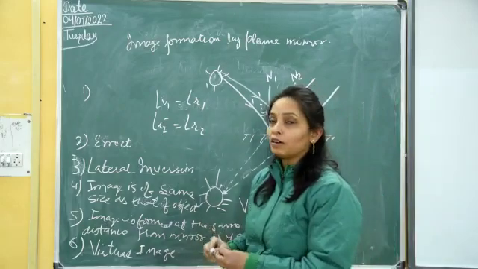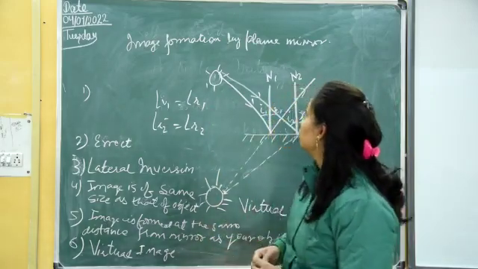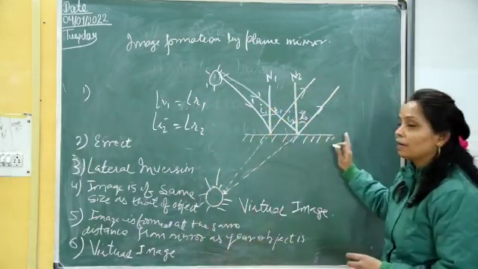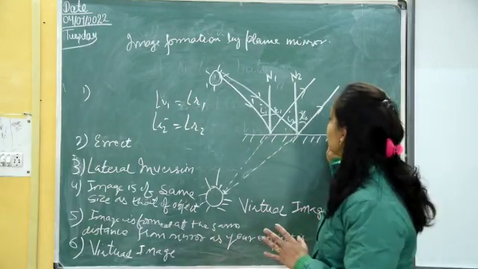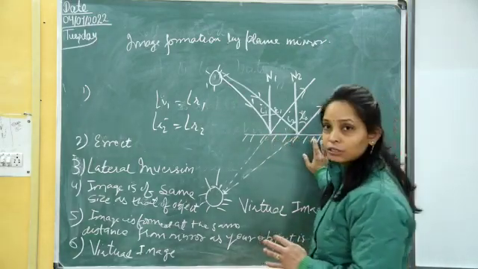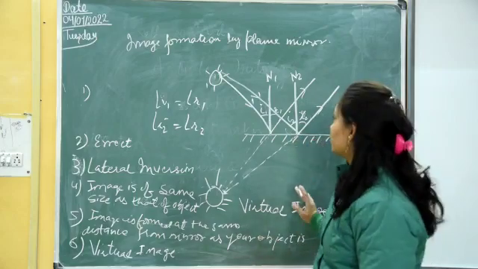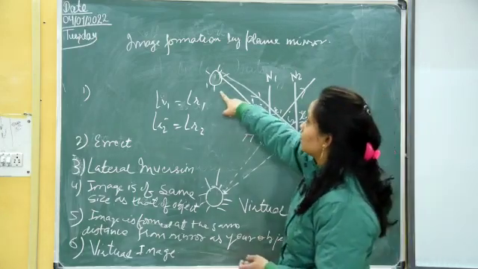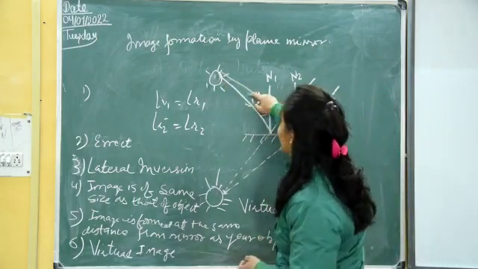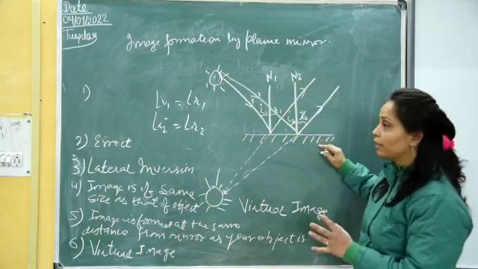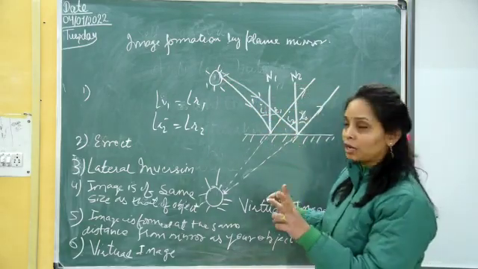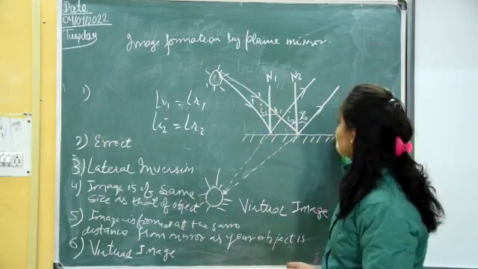Now continuing forward with our topic, we will discuss the image formation by a plane mirror. A plane mirror is a smooth polished surface, whose one part is the reflecting part and another part is the polished part. So let us see, there is a source of light. The light source has various rays in all directions. We have taken two rays which are falling on this plane mirror.